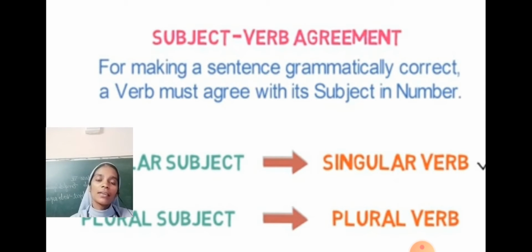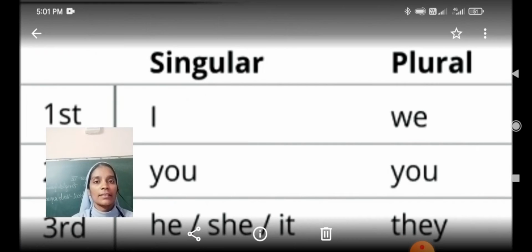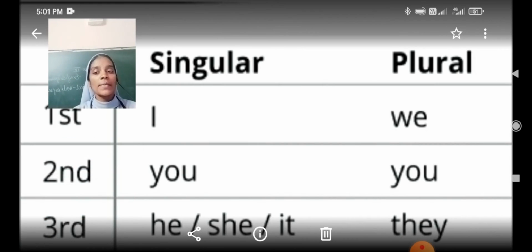Subject may be first person, second person or third person. In the first person we have I and we. In second person we have you. In third person we have he, she, it, they.